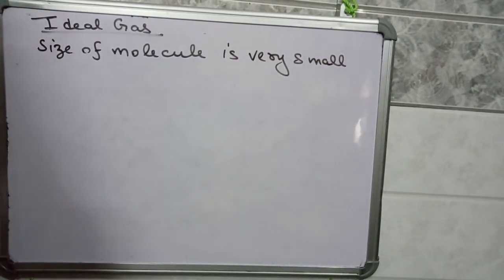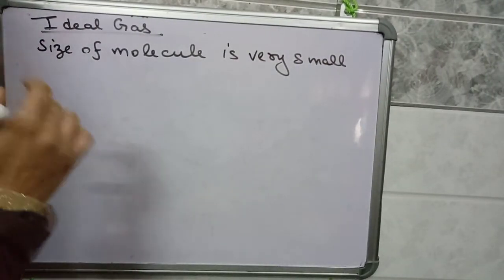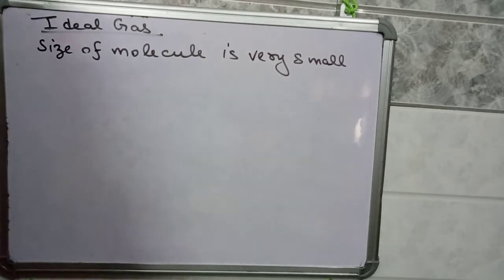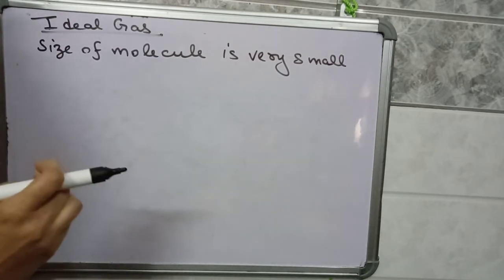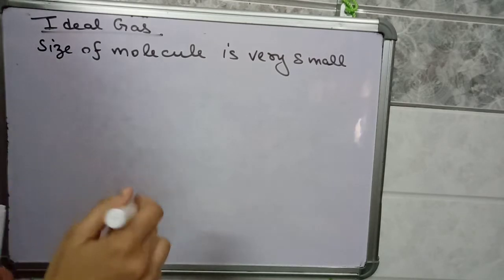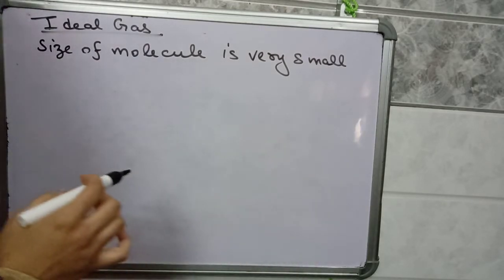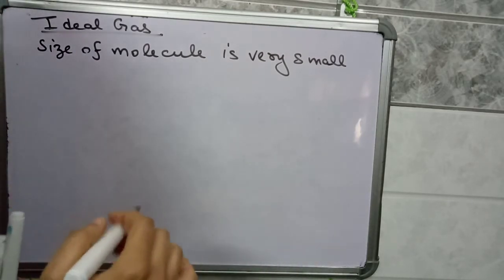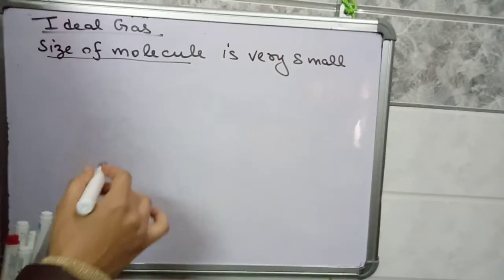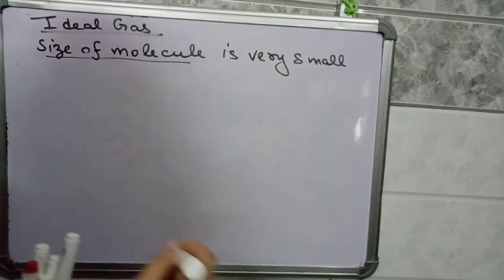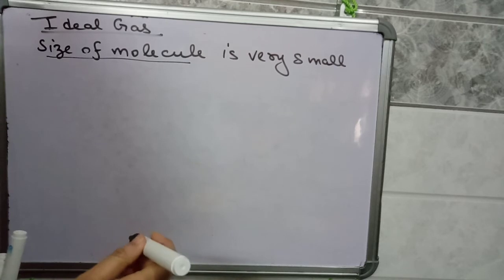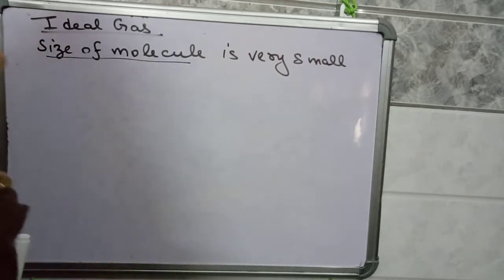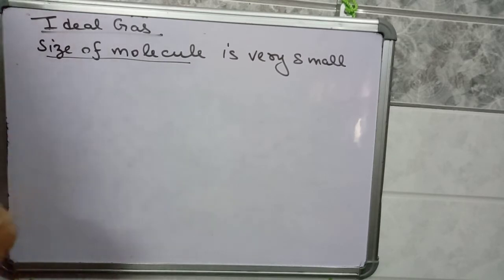If we are calling a gas an ideal gas, then the gas is always in a state of motion, so it is always traveling some distance. As compared to that distance, the size of the molecule is very small. The distance traveled by the gas particles is very large and comparatively the size of the molecule is very small.